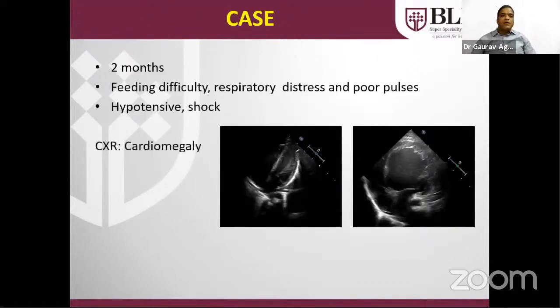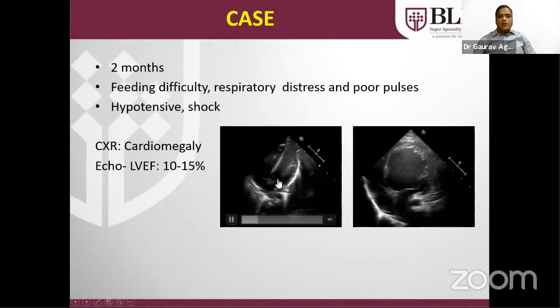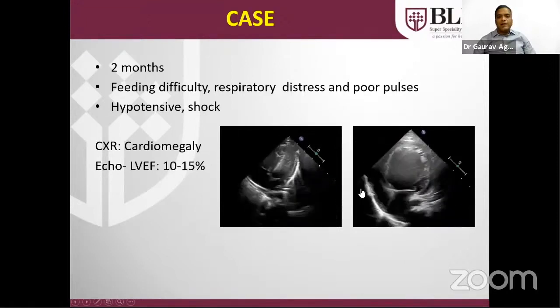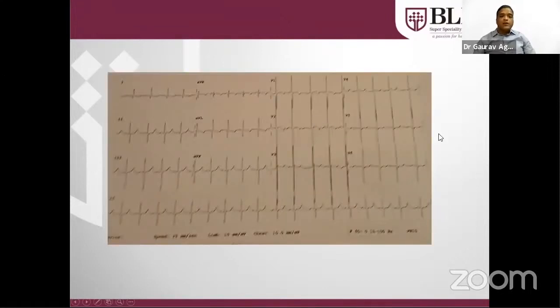A 2-month-old with a history of feeding difficulty, respiratory distress, poor pulses, with signs of shock. Cardiomegaly was again there with poor LV function. This is the normal LV contractility. Here you can see the brisk contraction, but in this child there was a dilated LV with poor LV function. I am sorry for the poor quality of the ECG.